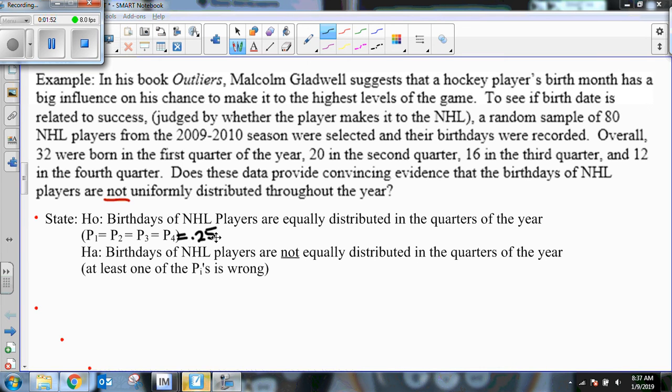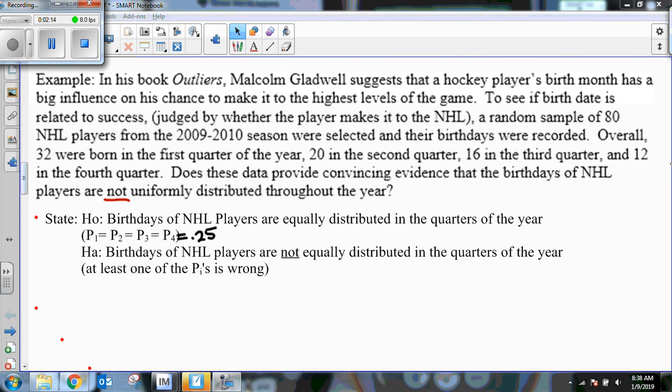So if this is what we're assuming with the null hypothesis, our alternative is that birthdays are not equally distributed throughout the quarters of the year. Or in other words, at least one of the Pi's is wrong. Remember, Pi represents P1, 2, 3, or 4. So if at least one of these is wrong, that's where our alternative says it's not equally distributed.